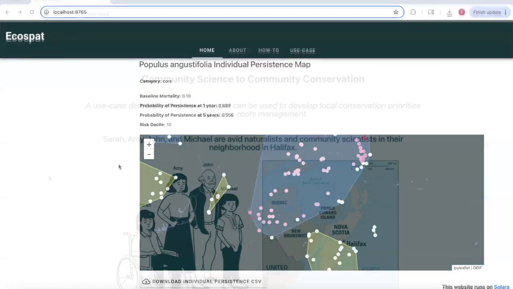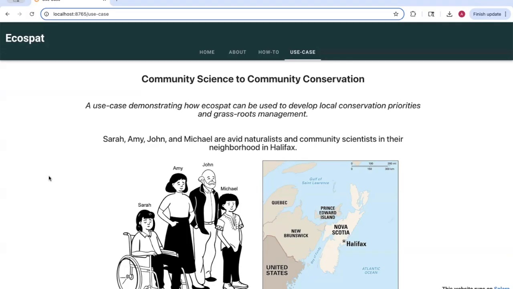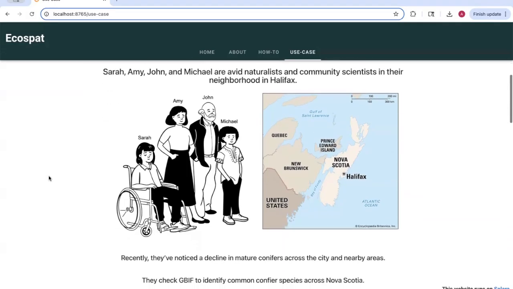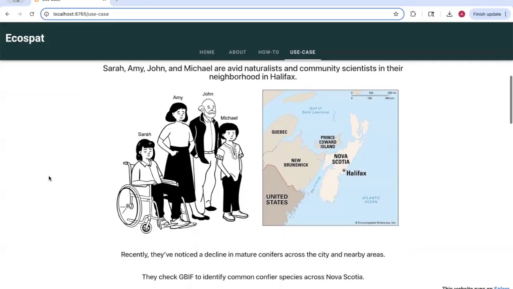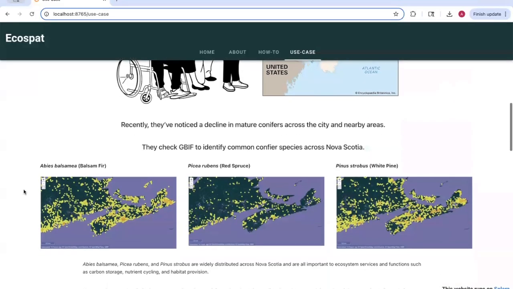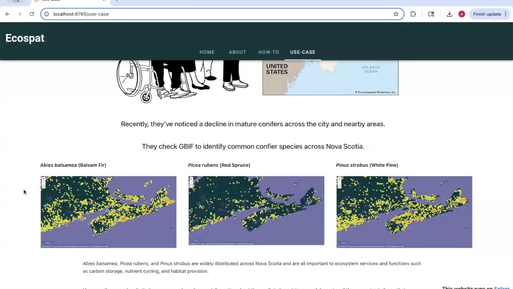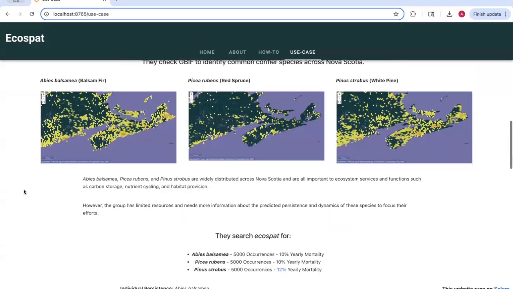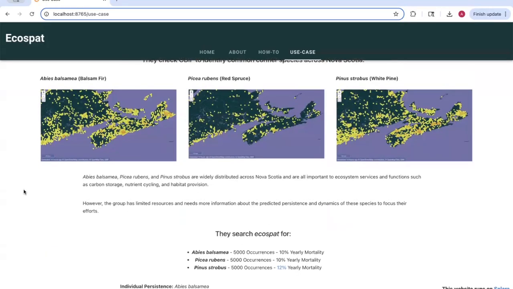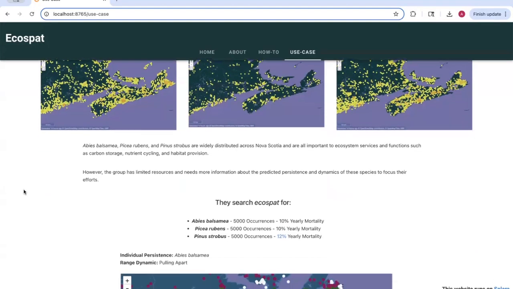So what could this mean for you? Sarah, Amy, Michael, and John are neighbors, avid naturalists, and citizen scientists that live in Halifax, Nova Scotia, Canada. Recently, they've noticed a worrying decline in the conifers surrounding their communities, cities, and wilderness areas. They decide to use GBIF to see which conifers are common across Nova Scotia. They find that balsam fir, red spruce, and white pine are widely distributed across their local community and provide valuable services and functions. They've been using tools to record occurrences for these species for years, but do not have information on the relative location or predicted persistence of individuals. With limited resources, they need this information to focus their efforts.